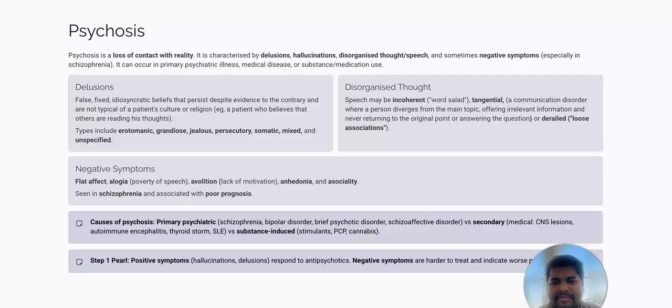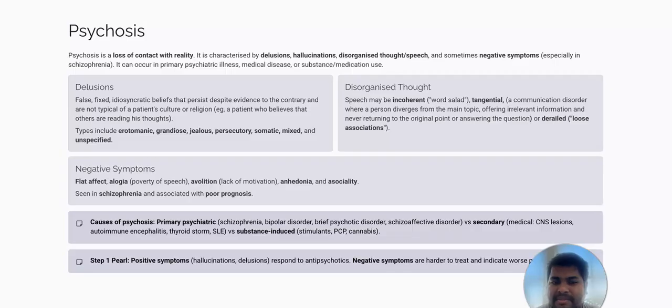So now let's understand what is delusion. Delusion is a false, fixed, idiosyncratic belief that persists despite evidence to the contrary and is not typical of a patient's culture or religion. Example, a patient who believes that others are reading his thoughts. So this is delusion. In delusion, the person will have a false thought, a false belief. It's fixed. He cannot change that. It's fixed in his brain.